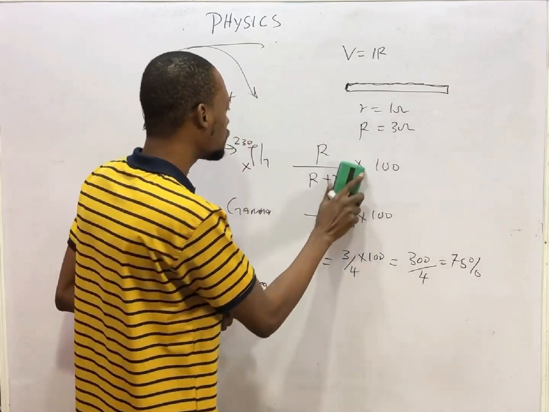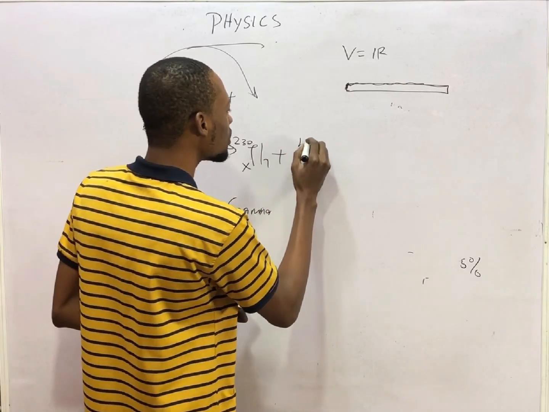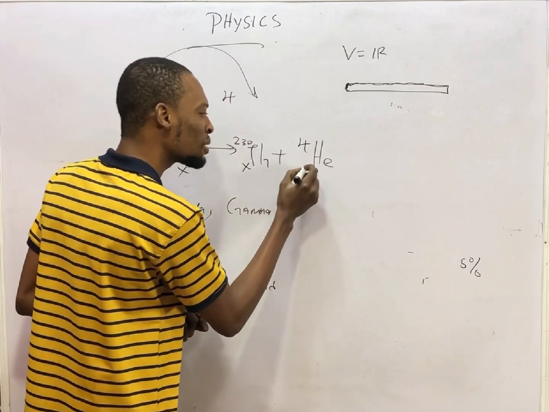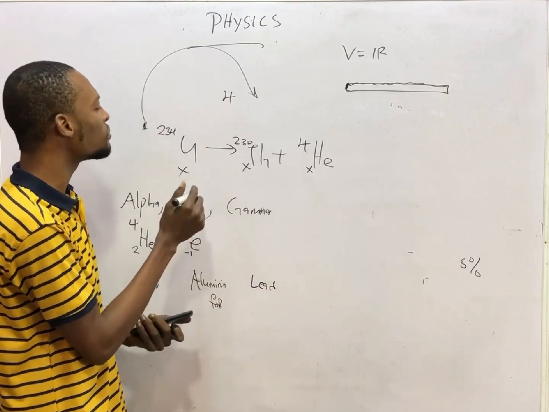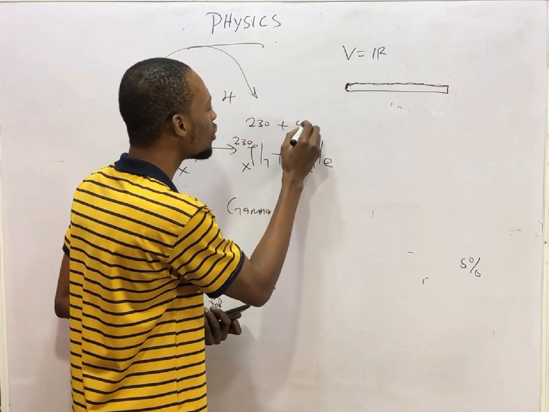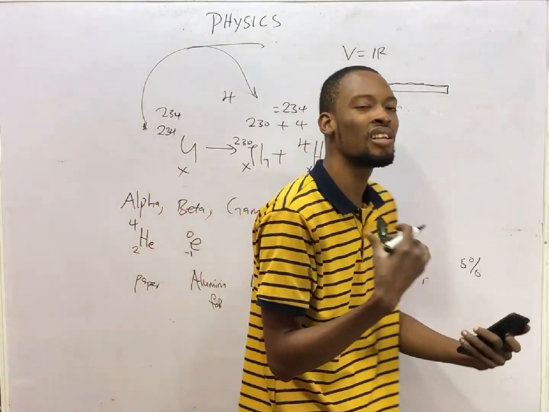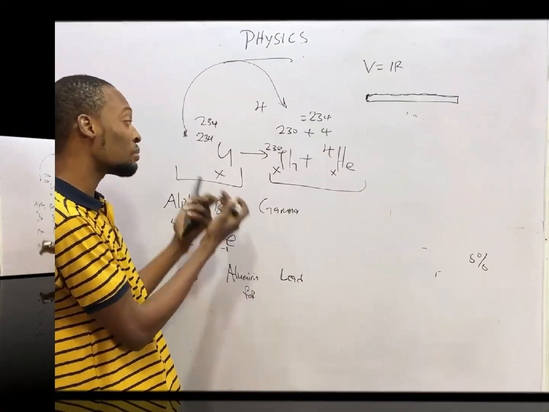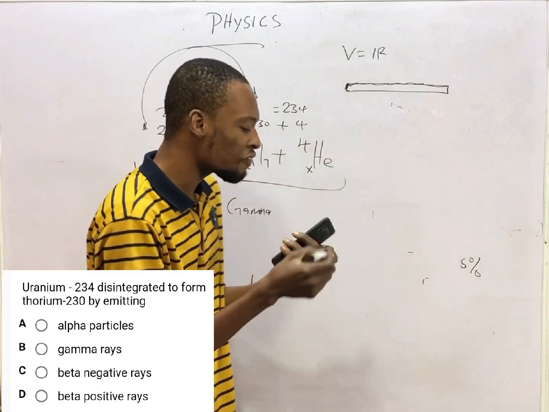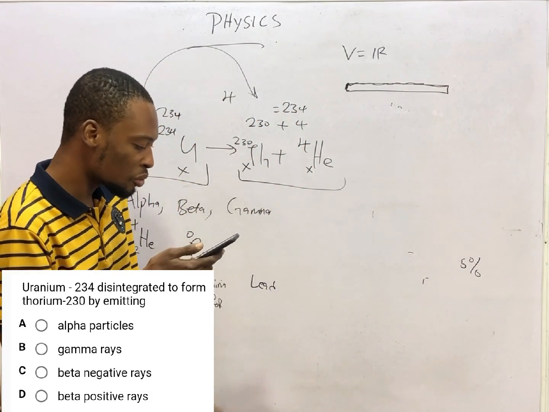And I told you that for a mass to reduce by 4, it means alpha rays has been emitted, because an alpha particle has a mass of 4. Since they didn't mention atomic number, let's leave all of them blank. Which means this is 234, this is 230 plus 4 equals 234. Balancing of equation obeys the law of conservation of mass. The total mass before reaction is the same as the total mass after reaction. Therefore, uranium emits alpha particles to give us thorium. That is option A as the correct option.